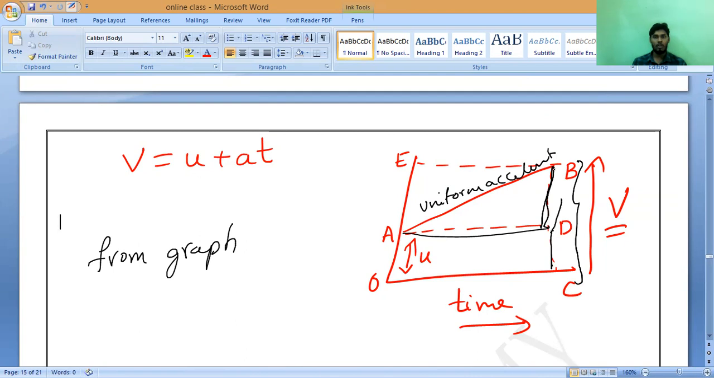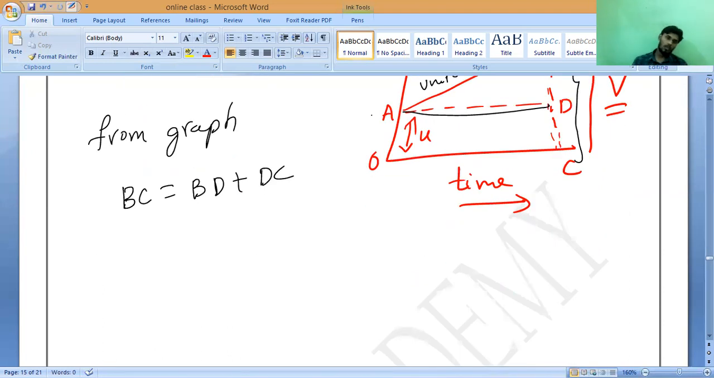Will you accept it, all of you? This is a combination of two things. What are they? BC is the combination of two distances: one is BD plus DC. Yes or no? So can I write BC equals BD plus DC? Let us call this equation number 1.